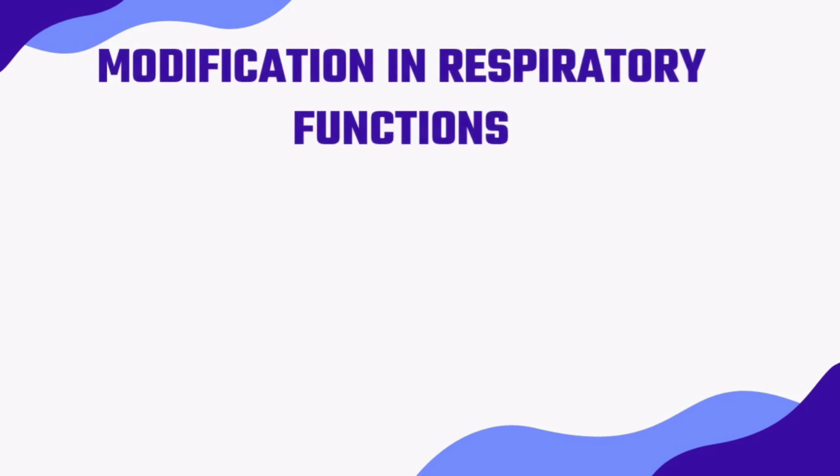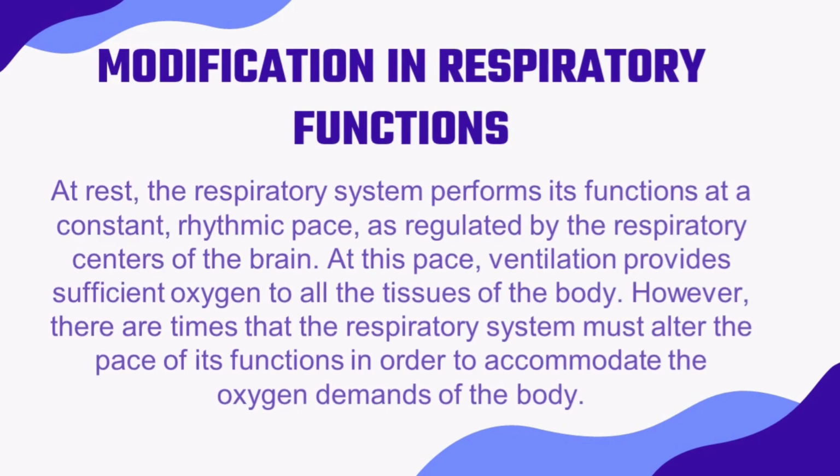Next is the modification in respiratory functions. At rest, the respiratory system performs its function at a constant and rhythmic pace, as regulated by the respiratory centers of the brain. At this pace, ventilation provides sufficient oxygen to all the tissues of the body. However, there are times that the respiratory system must alter the pace of its function in order to accommodate the oxygen demands of the body.